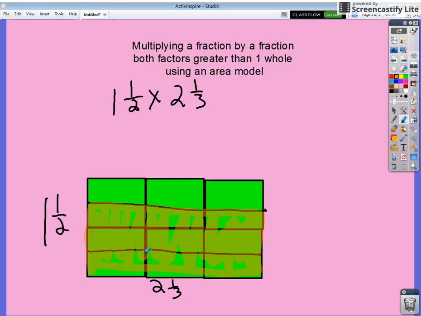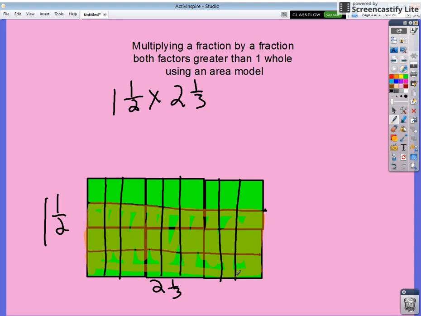Now I need to partition the next one. My denominator here is thirds, so I will partition each whole into thirds. So this whole gets partitioned into thirds, this whole gets partitioned into thirds, and my final whole gets partitioned into thirds. And then I look at how much do I have there. I have 2 and 1/3, so I will highlight 1 whole, 2 wholes, and then I have 1/3 of a whole.